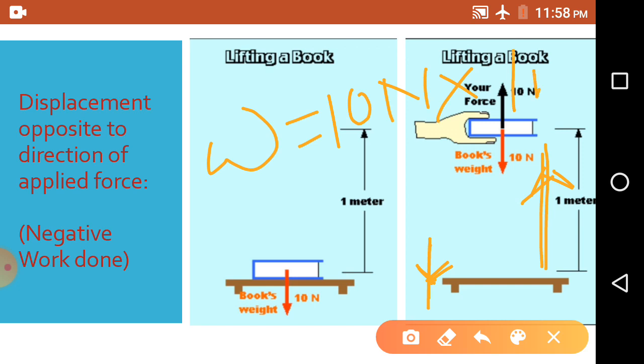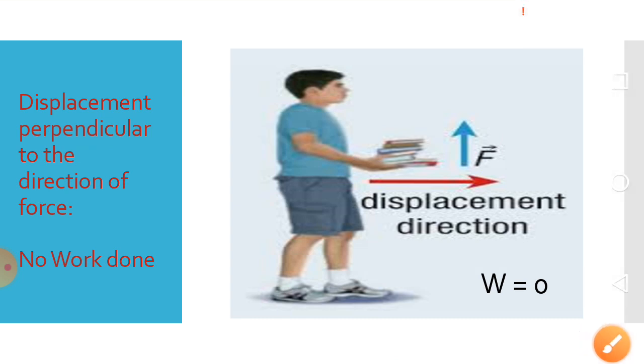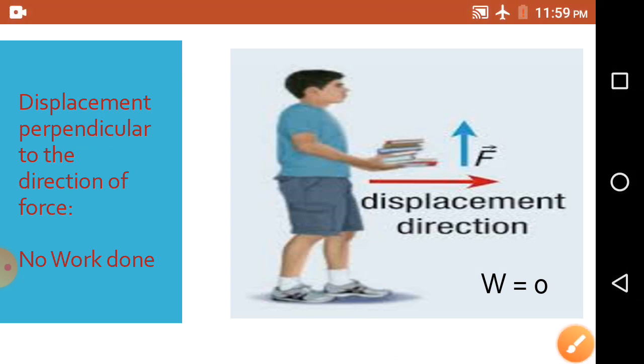1 meter is the displacement, and we will get 10 joule, 10 Newton meter or 10 joule. But it is said that the 10 joule of work done is negative work done. It is against the displacement. The displacement is opposite to the direction of force. Now see the next point that we are discussing, the special case.